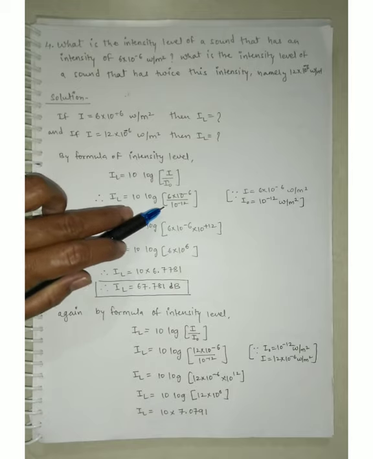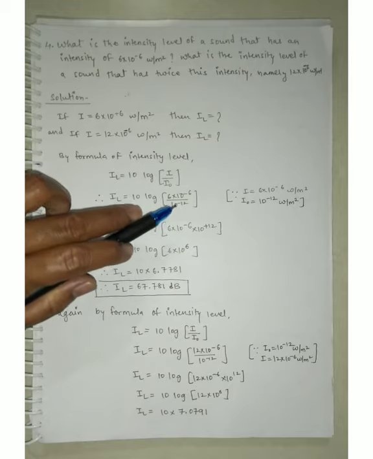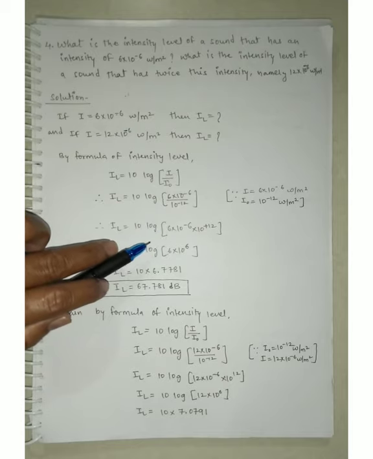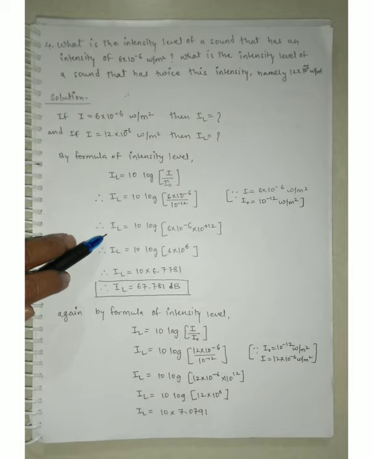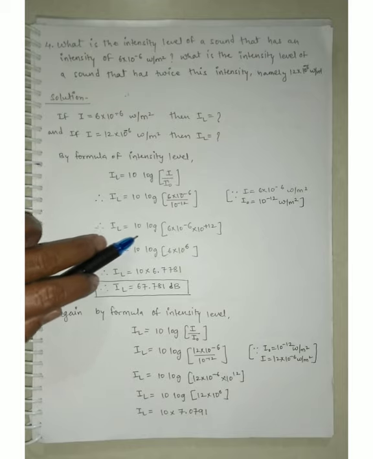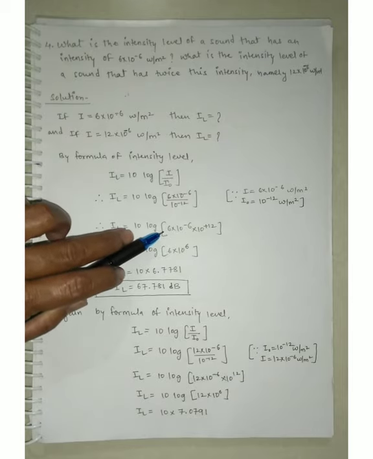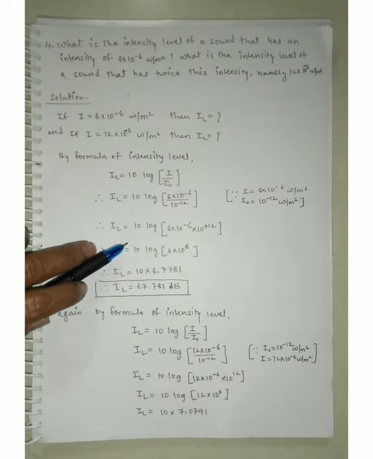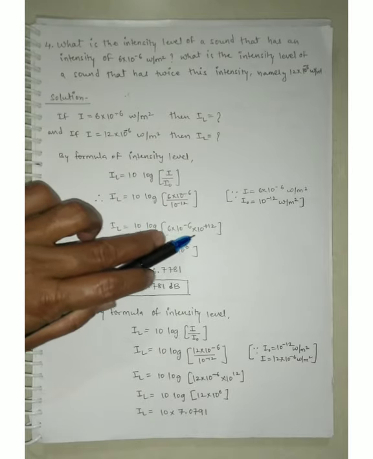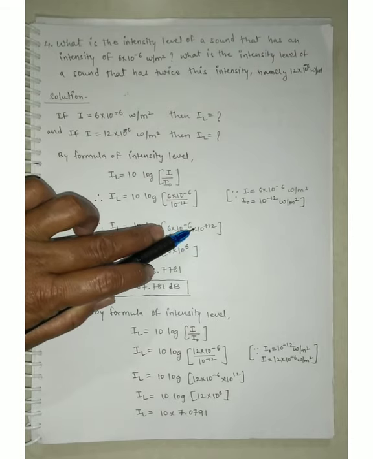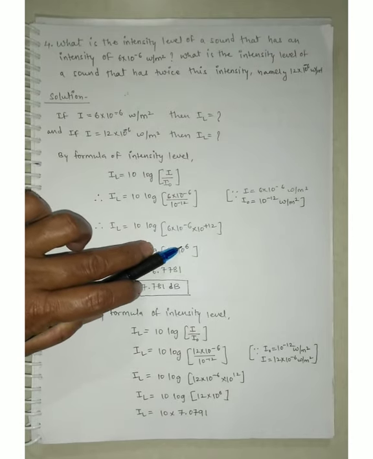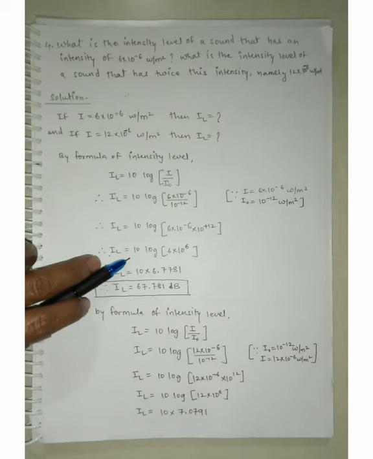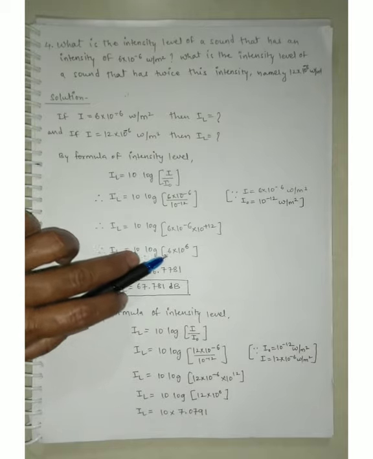So now guys, 10 raised to minus 12, if you send it to the upper side, becomes 10 raised to plus 12. In the next stage we can write IL is equal to 10 log 6 into 10 raised to minus 6 into 10 raised to 12. Now 10 raised to minus 6 and 10 raised to 12, the base is common, so minus 6 and plus 12 gives plus 6.